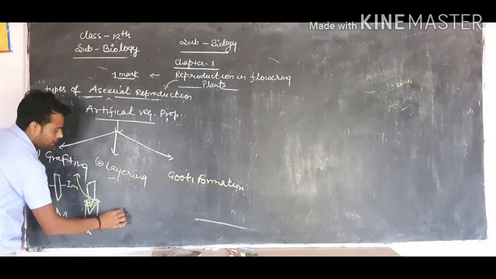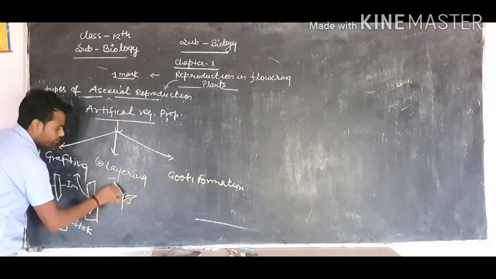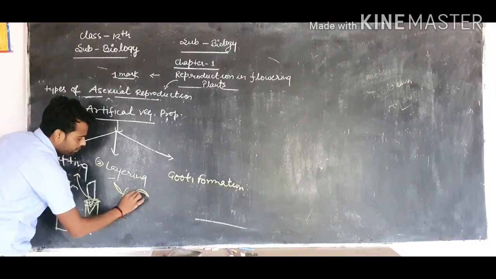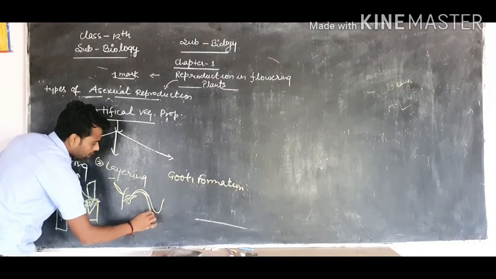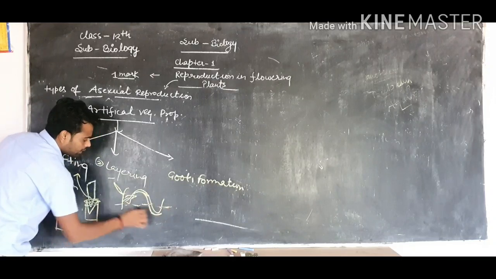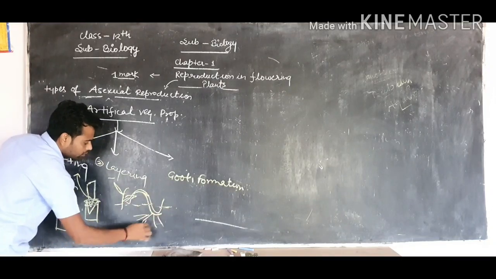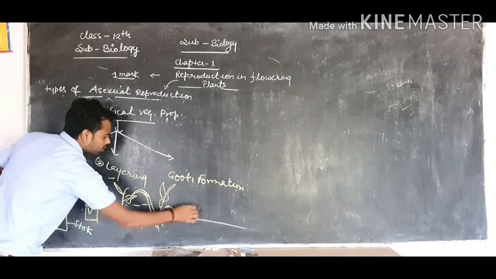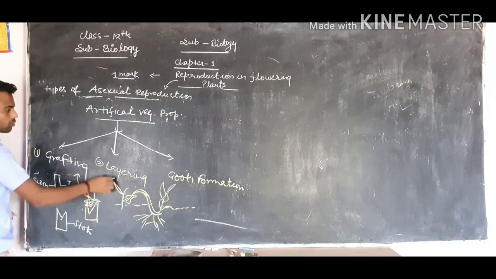Layering means a plant produces some leaves, and this plant produces a number of branches which can be pressed inside the ground, and the adventitious buds form the roots, and this will also be a new plant, and after some time we can increase the area. This is called layering.